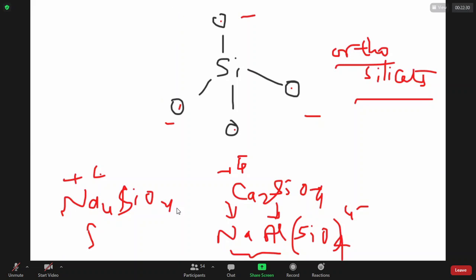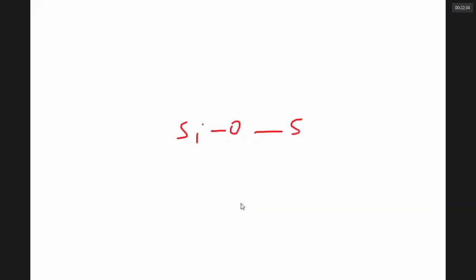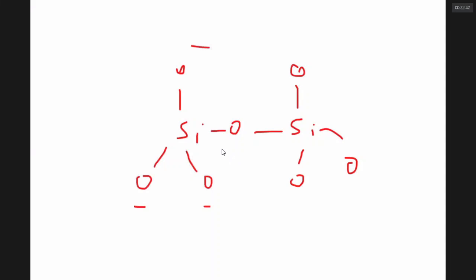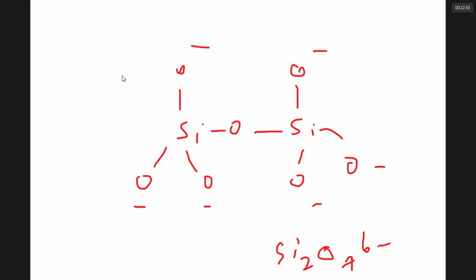Sometimes what happens is, in a natural rock, one oxygen is shared between 2 silicate units. Then this is called pyrosilicate. Pyrosilicate has Si2O7, 6-minus charge. Therefore, in pyrosilicates, there is an Si-O-Si linkage.